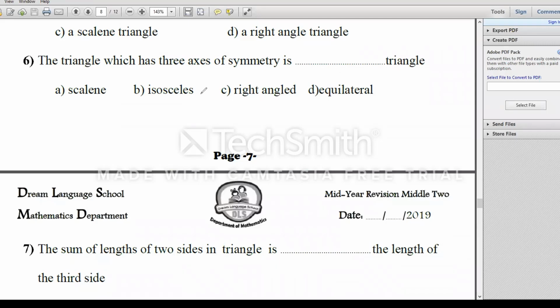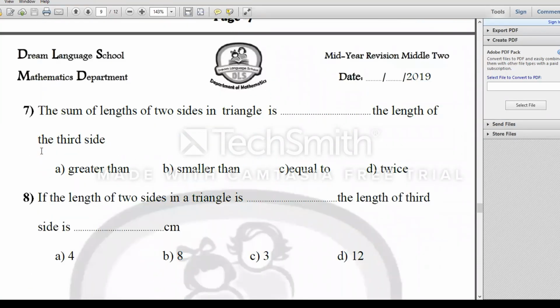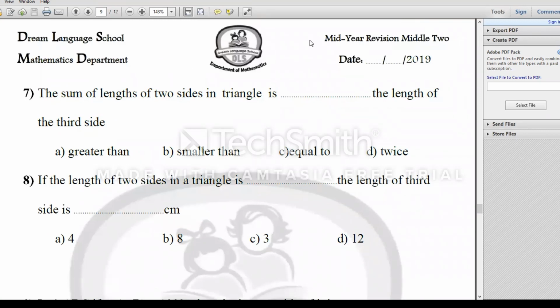The triangle which has three axes of symmetry, we know it will be an equilateral triangle. Then my choice will be number D. We are in number 7. The sum of the lengths of two sides in a triangle will be greater than the third side. Then I will choose number A.